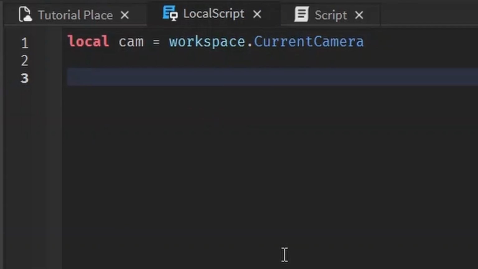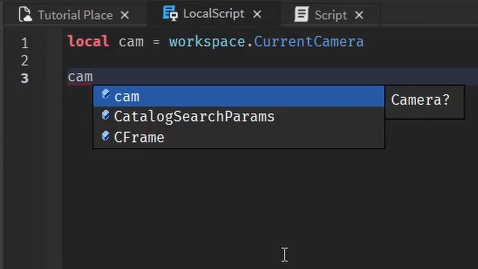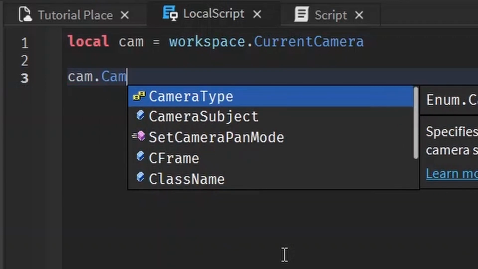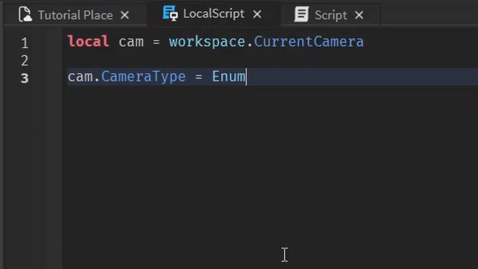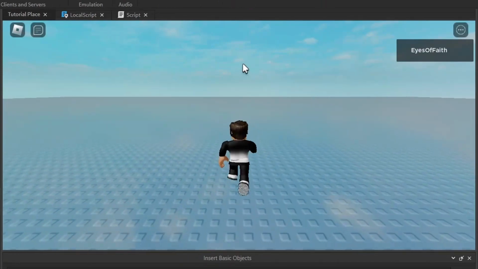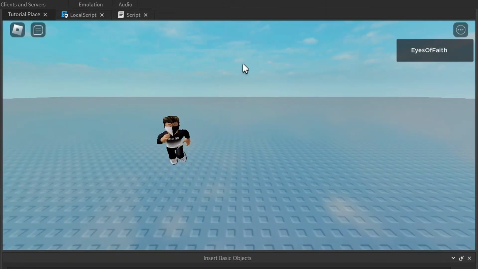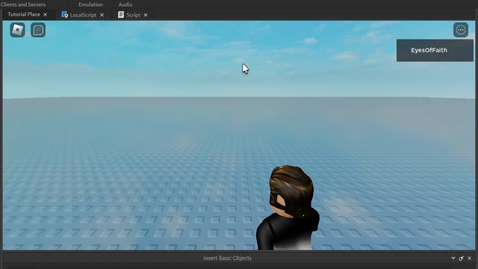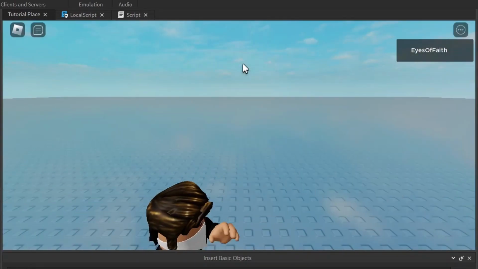For example, if you want to control every aspect of it and you don't want the camera to do anything, set the camera's CameraType to an enum, Enum.CameraType.Scriptable. And let's give it a little bit of time for everything to load. See me walking around just fine with the camera until the 4 seconds is up and the camera just stops doing any sort of work.